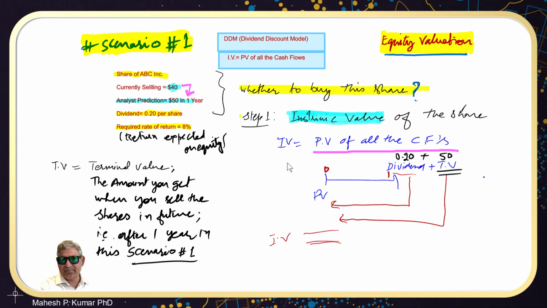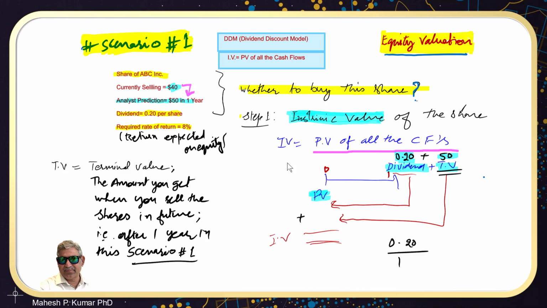Essentially, in order to determine this intrinsic value, we have to discount this dividend of $0.20 and we have to discount this terminal value that we will realize upon selling the share in 1 year. So we have to discount those two at 8%, find the present value, and then sum these two numbers, and that would be the intrinsic value of this share. Let us do that.